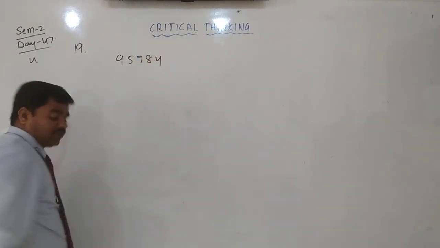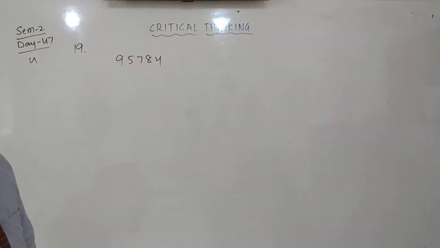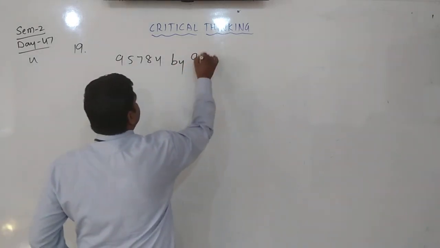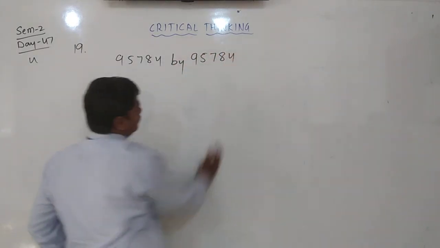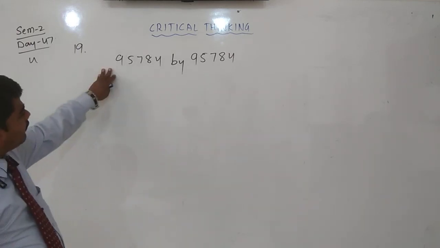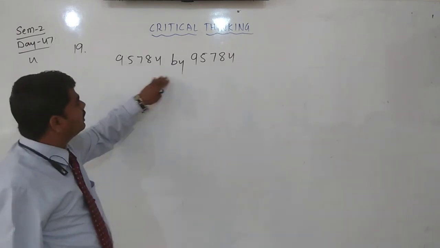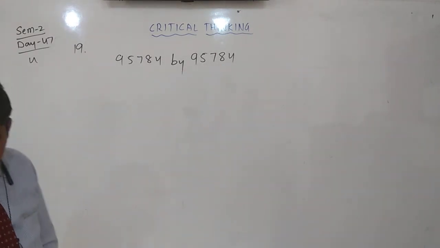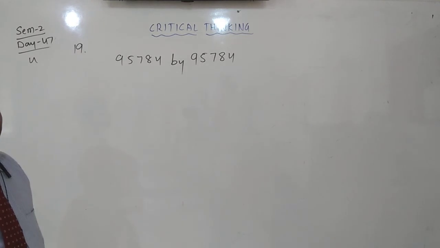95,784. It is faster to divide 95,784 by 95,784. The same number. She is saying dividing by the same number mentally is faster than using a calculator.